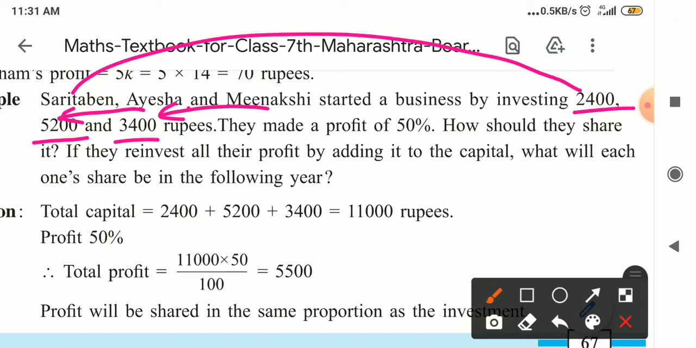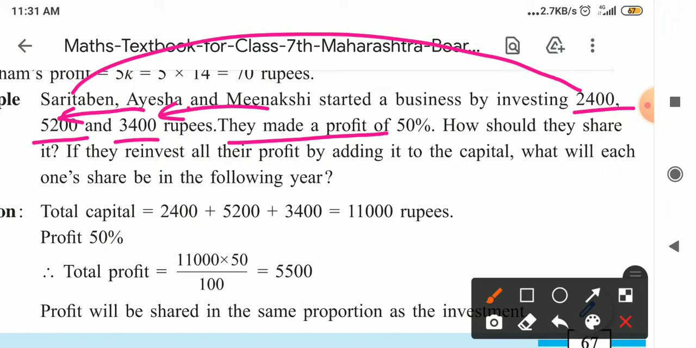Now what they told you here is that they made a profit. How much profit did they make? That is 50% profit. So first of all we have to find out the total capital, or the total investment, of Sarita Ben, Aisha and Meenakshi in this business. So how should they share it?